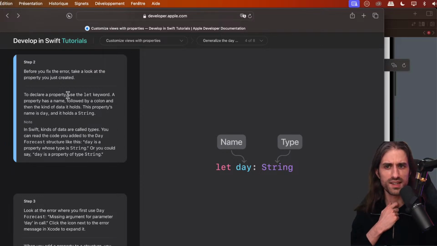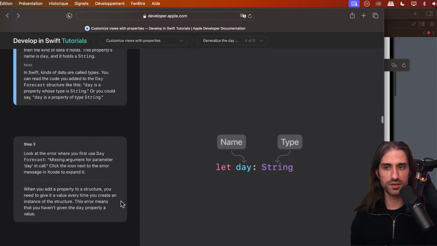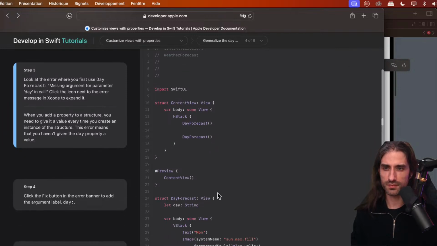I just want to say something. When they say that you use the let keyword to declare a property, actually, with let you declare a constant property, a property that cannot be changed after the instance has been created. But you could also use var to declare a property that can be changed after the instance has been created. Both keywords, let and var, allow you to create properties. It's just the mutability of the property that will differ depending on which one you use.